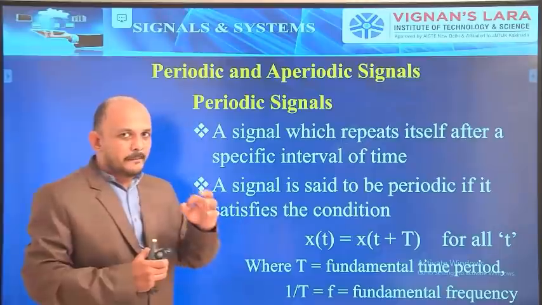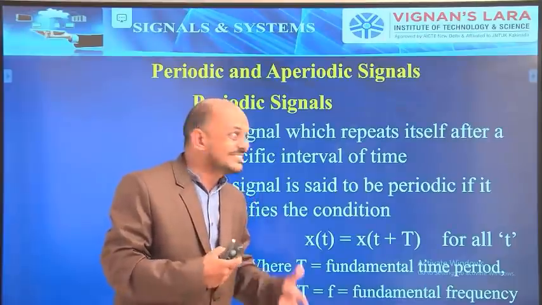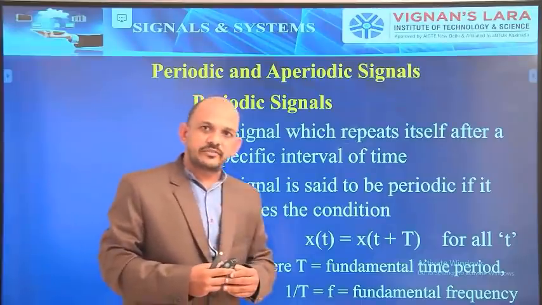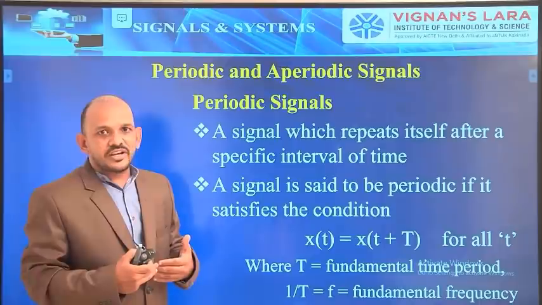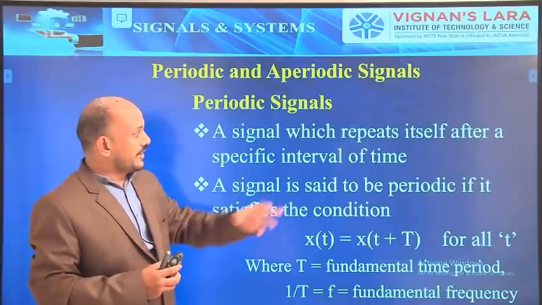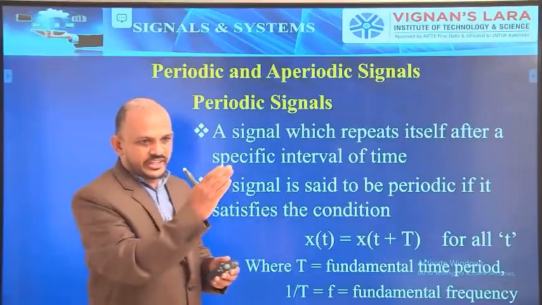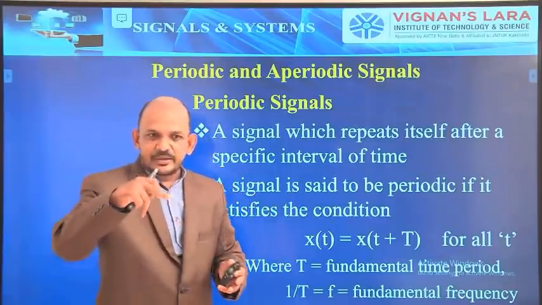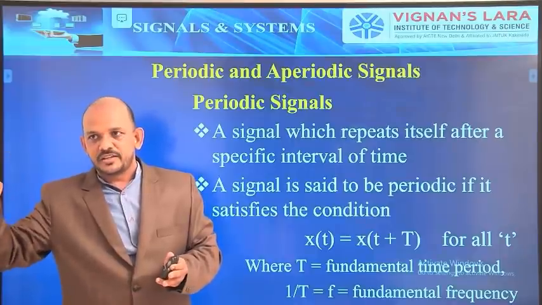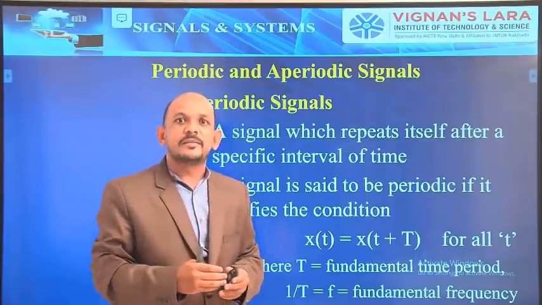First, I will explain what a periodic signal is. A signal which repeats itself after a specific interval of time, or a signal which repeats itself at regular intervals of time. You can say anything. If after some time the signal repeats the same signal that was previously presented, so at regular intervals of time it is repeating the same signal, then that type of signal is called a periodic signal.